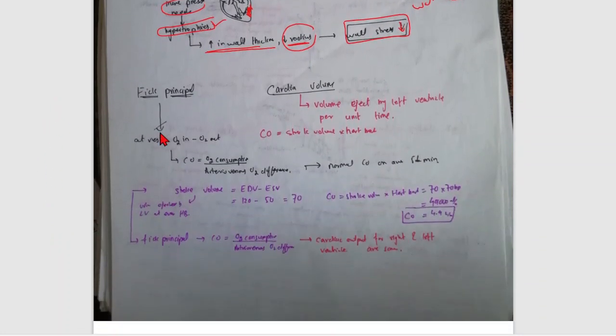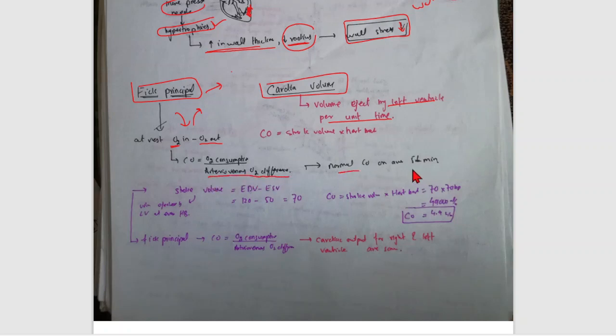Now we will talk about the Fick principle. The Fick principle says that the volume ejected by the left ventricle per unit time is the cardiac output. It finds cardiac output, but by a different method, not by direct measurement. It works by oxygen. At rest, how much oxygen is going in and how much oxygen is going out. So cardiac output is equal to oxygen consumption divided by arteriovenous oxygen difference.